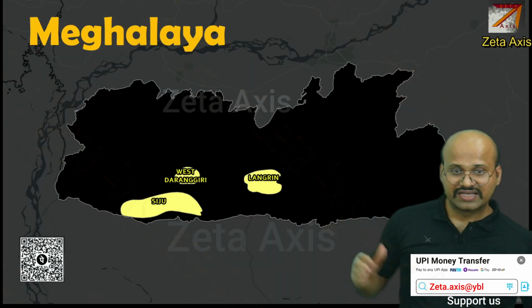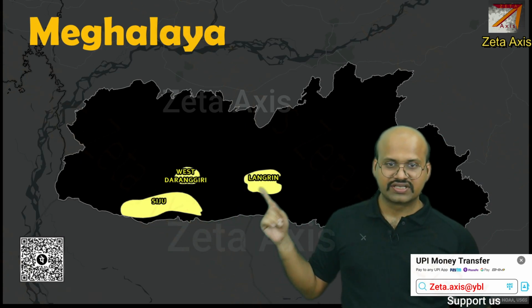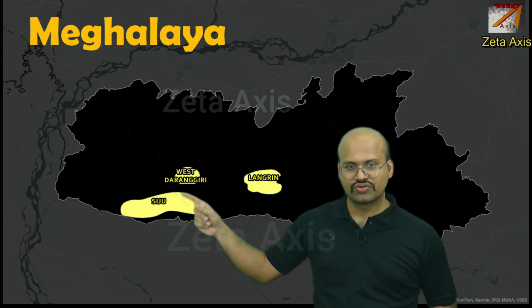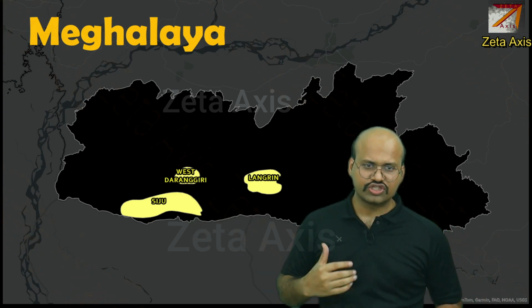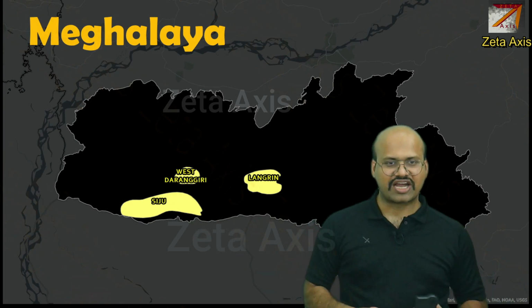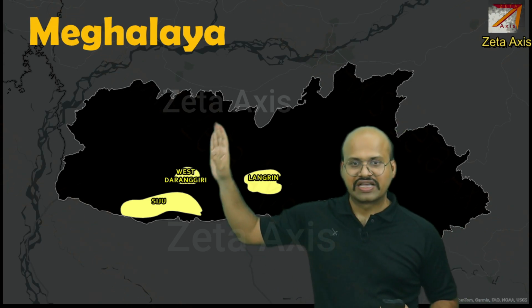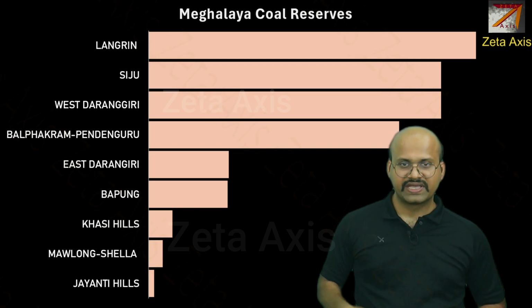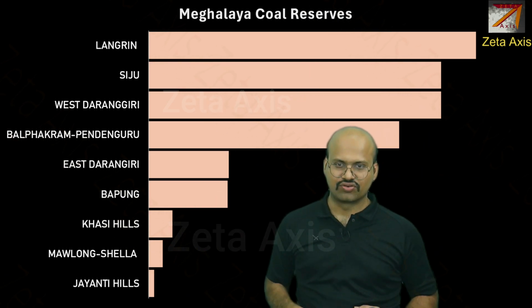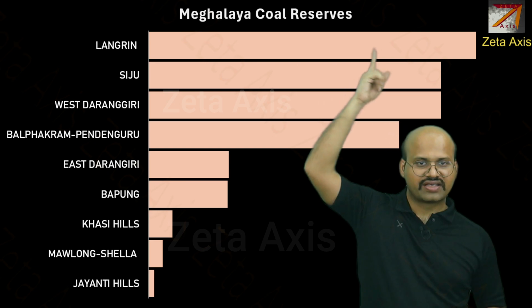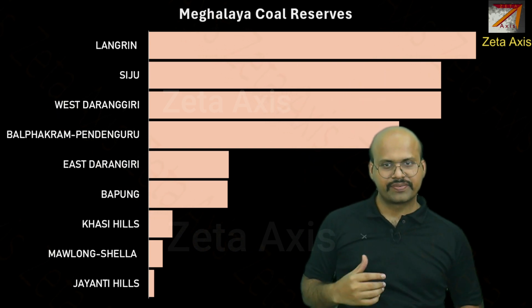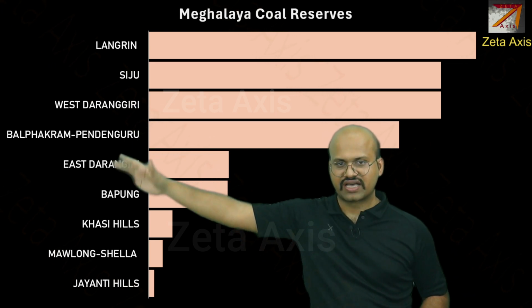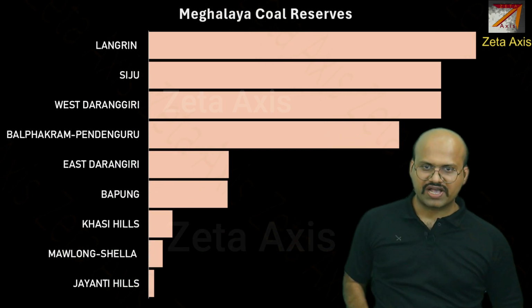Then in Meghalaya, these are the major coalfields. The Langrin coalfield is the most important coalfield of Meghalaya, and then we have Siju and West Darrangiri. All these coalfields are located on the southern side of Shillong Plateau. Here we have Garo Hills and here we have Khasi Hills. These all fields produce tertiary coal, and Langrin has the highest coal reserves in Meghalaya, followed by Siju and then West Darrangiri. These are other important coalfields of Meghalaya.